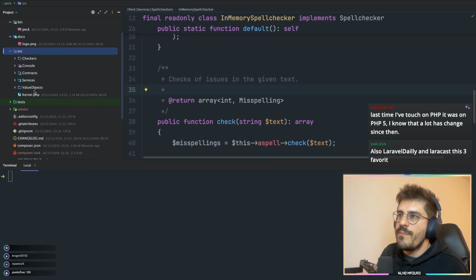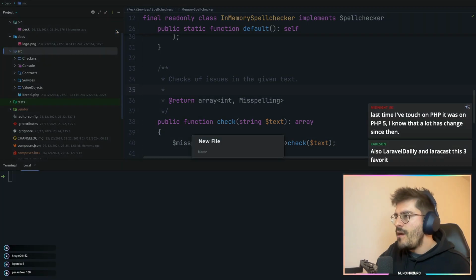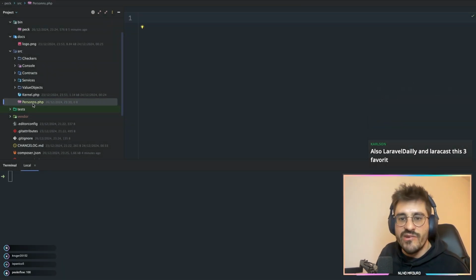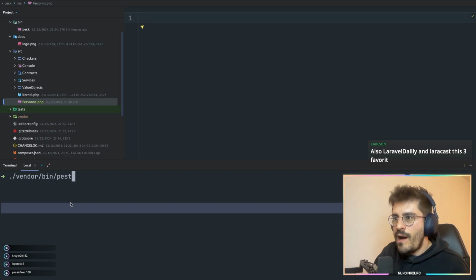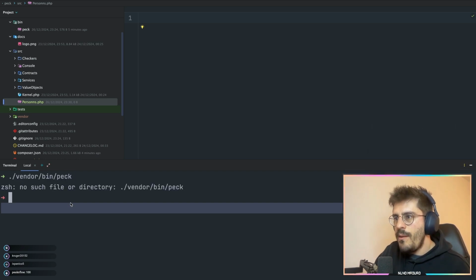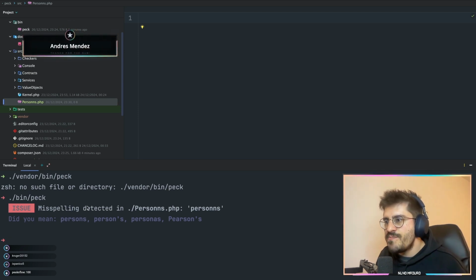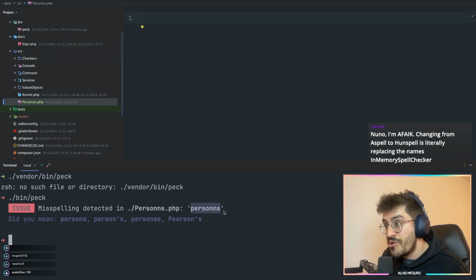So if I create something like, let's say, person with double N, for example. Obviously there is a problem with this file name. As you guys can see, we have a double N. If I run our tool, Peck, just like that, it will potentially detect that. There we go. It says that we have a misspelling detected on persons. The misspelling is persons. Did you mean persons? Oh my god, I love this so much, man.